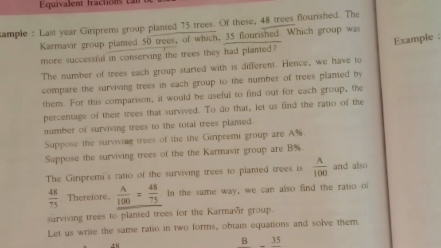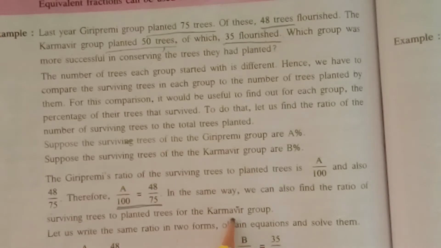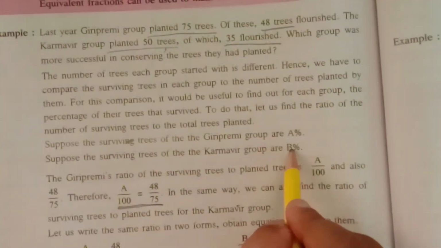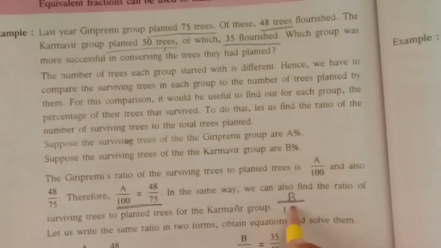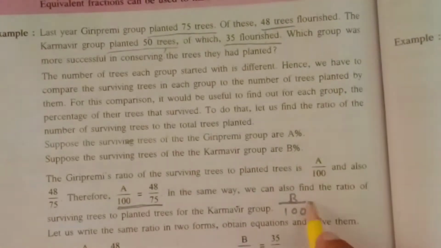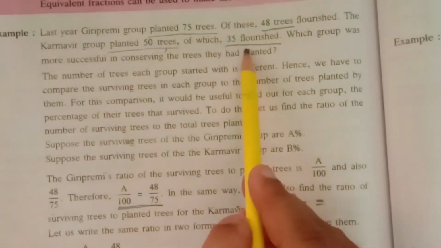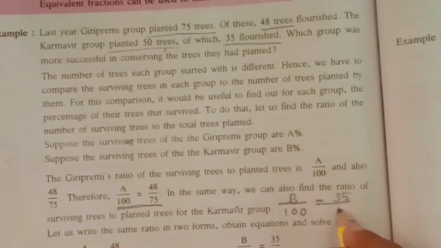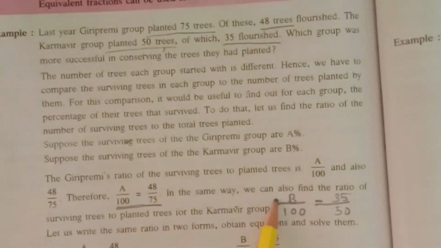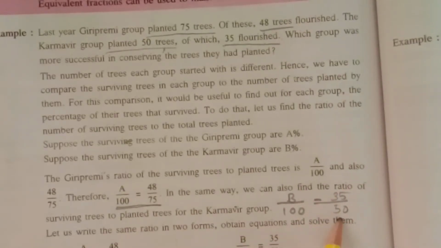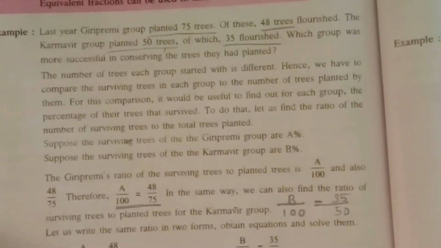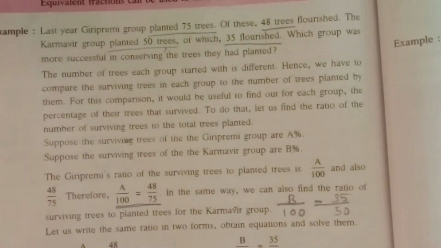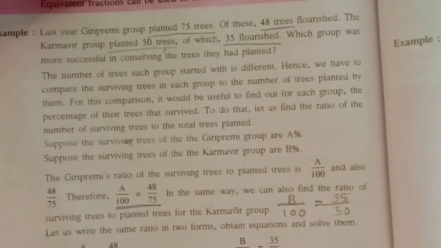In the same way, we are going to find out for the Karamveer group. We have considered it as B percent, means it will be B upon 100, equal to survived trees 35 and total number 50. So for the Karamveer group we have B upon 100 equals 35 upon 50. Okay. So the ratio in two forms I am going to show and we are going to solve it. Just see in the textbook, it is there.